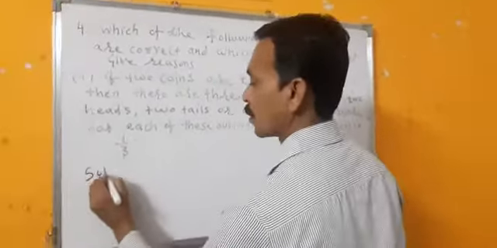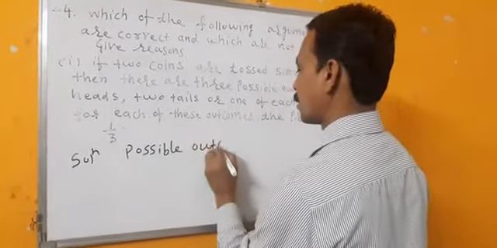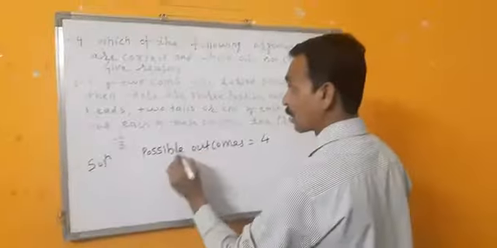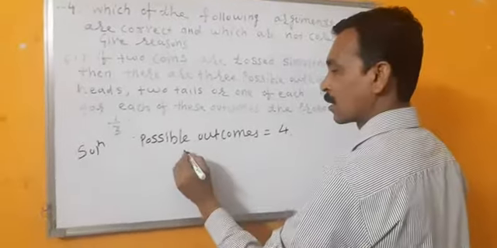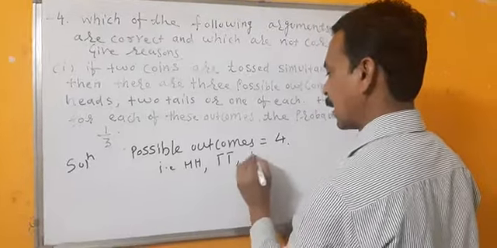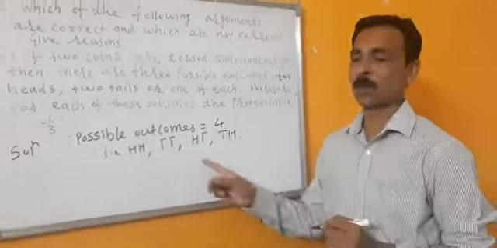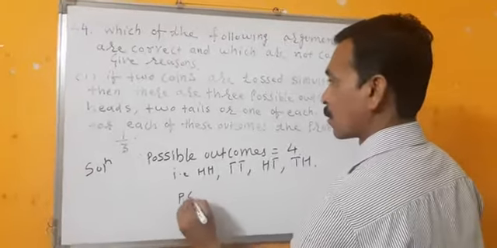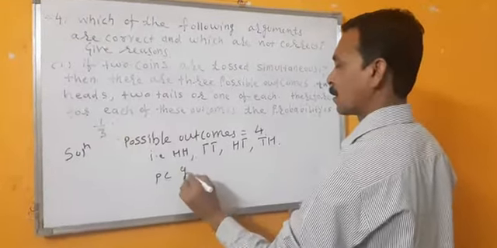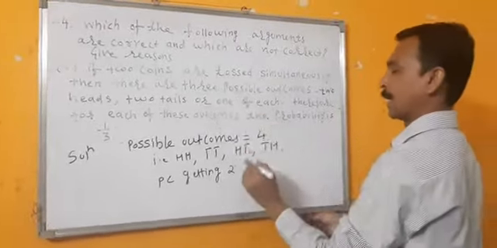Then I will write here possible outcomes, 4. Which are the possible outcomes when two coins are tossed? Head head, tail tail, head tail, tail head. These are the 4 possible outcomes. First, we'll find the probability of getting two heads.